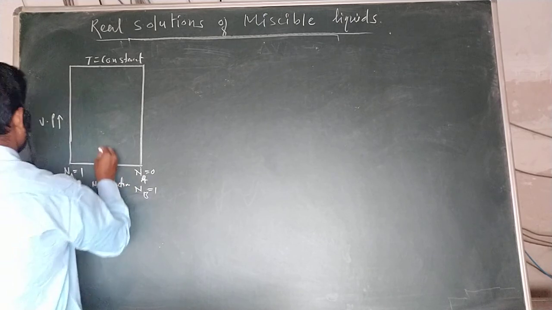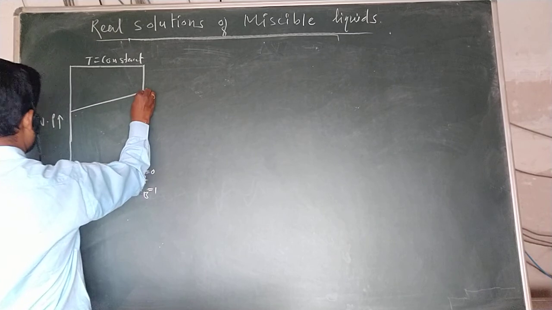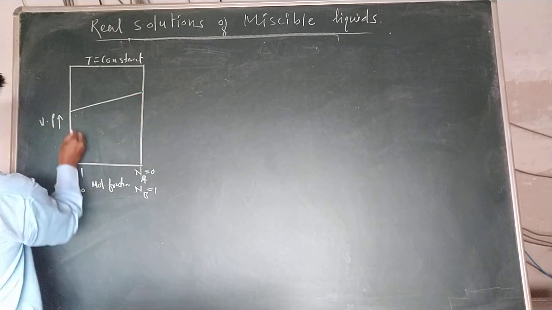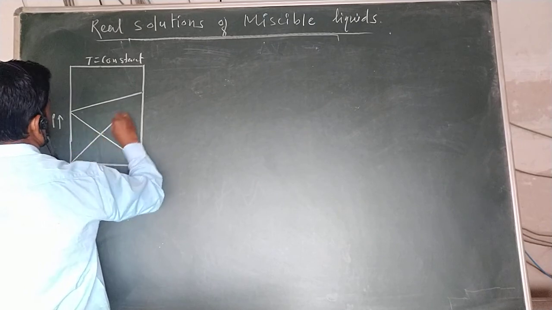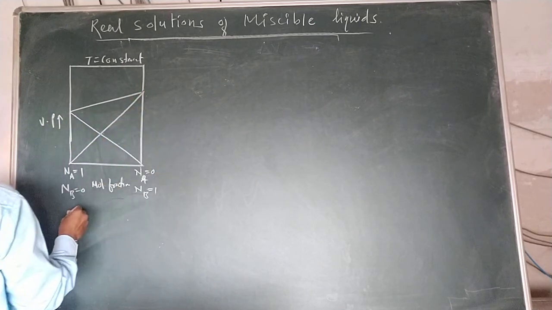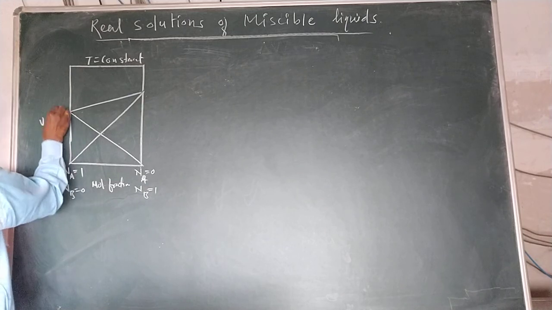Now this is the Raoult's law. Already we studied the graphical representation of Raoult's law. This is P0A.